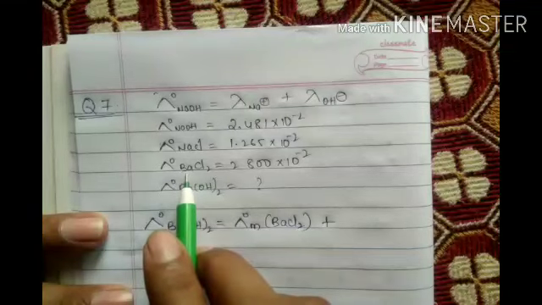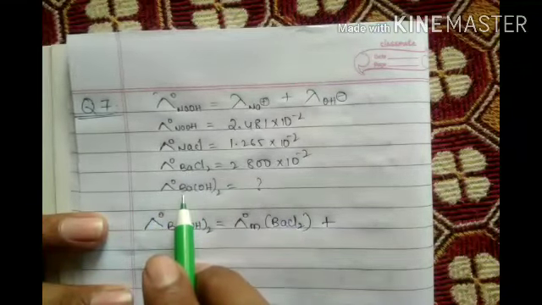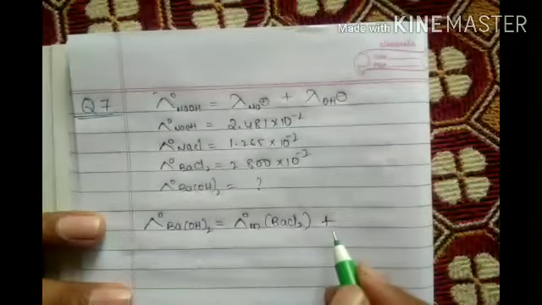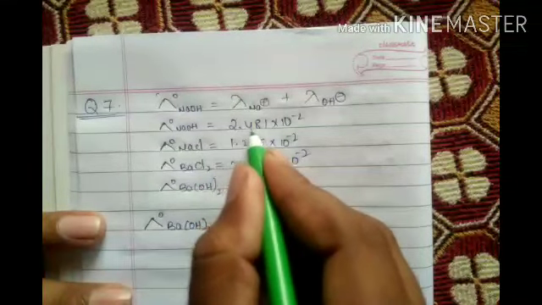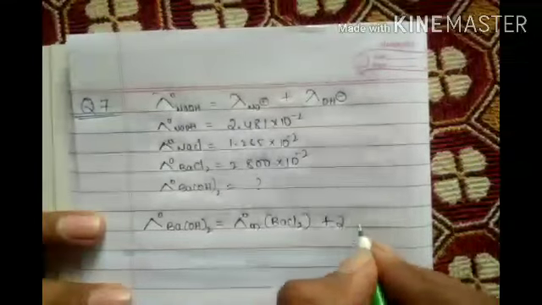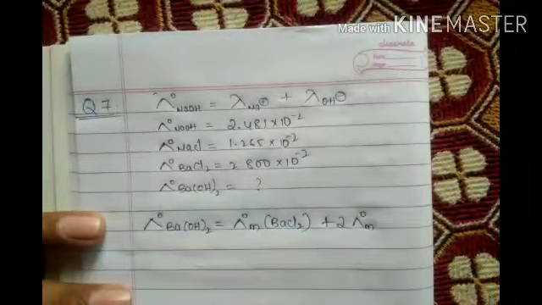Ba 1 is there, but OHs are 2 there, but Ba 1 only there, so 1 only we have to take this. Now next plus OH twice, right? This 2 we have to take. So 2 lambda m, you can take that lambda, this lambda, both are same only.